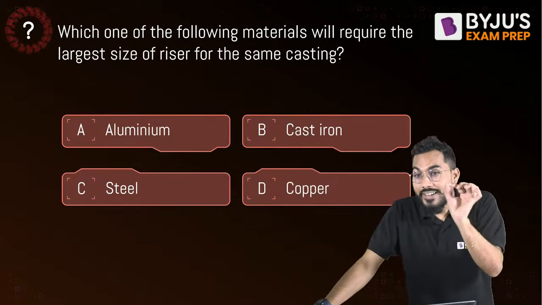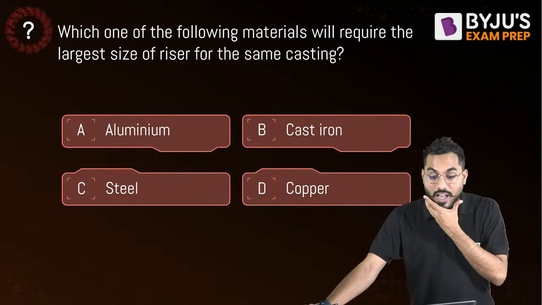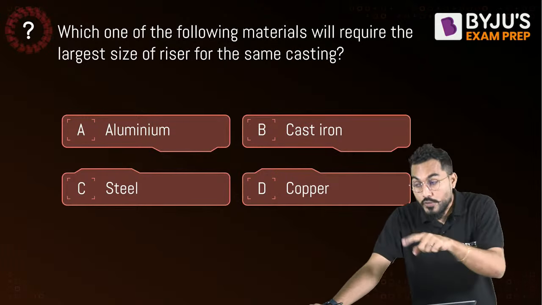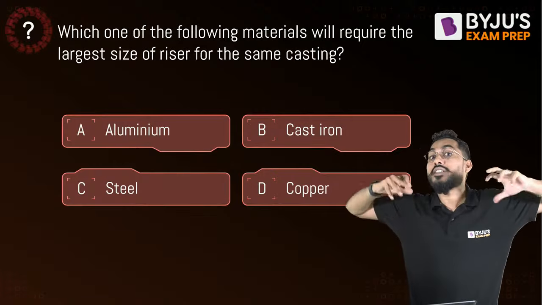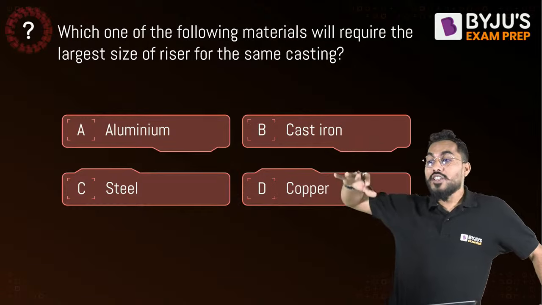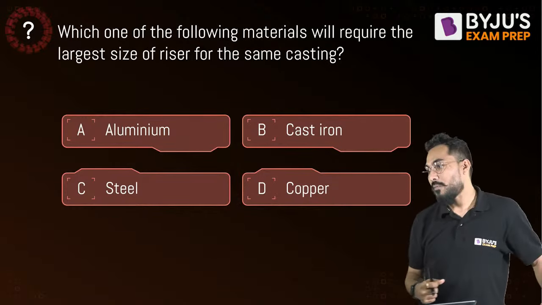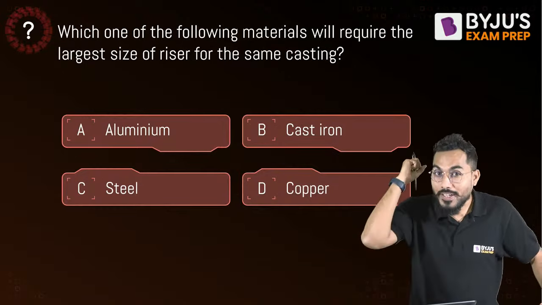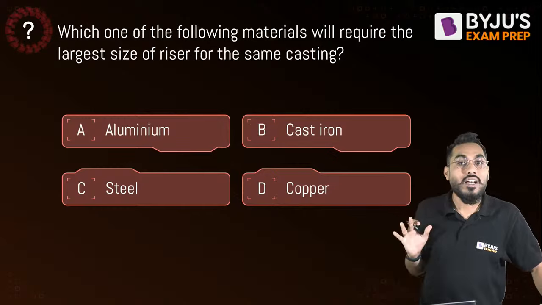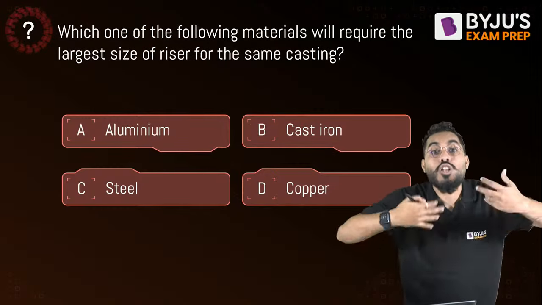Next question. Which one of the following materials will require the largest size of riser for the same casting? Same volume of casting, but which one requires the largest size of riser? We know for what reason a riser is utilized. Riser is basically utilized for compensating the liquid shrinkage that takes place. So whichever material has maximum liquid shrinkage, that material will definitely require the largest size of riser, because the purpose of the riser is to supply the extra volume of material.